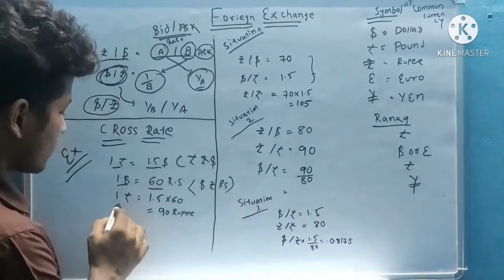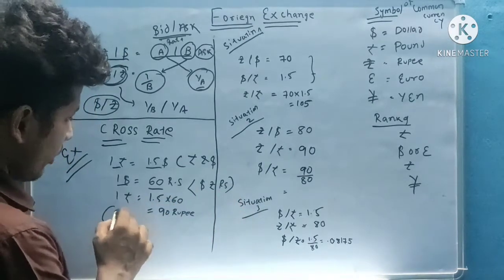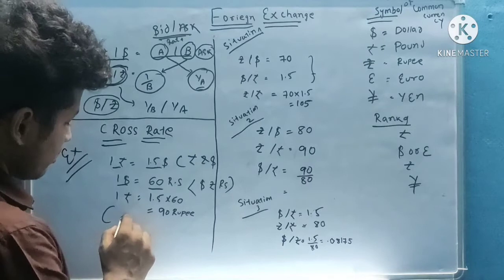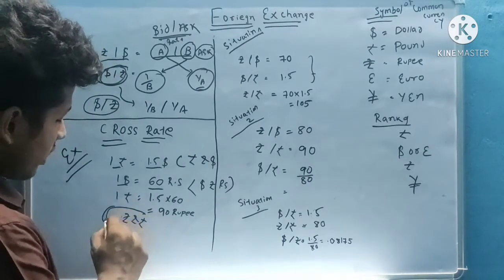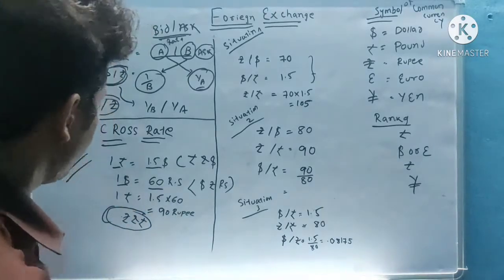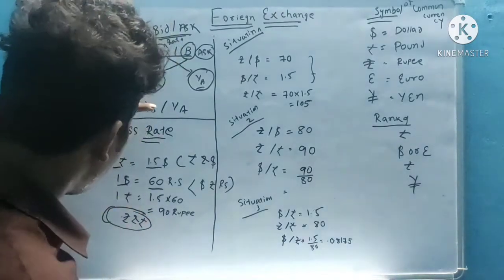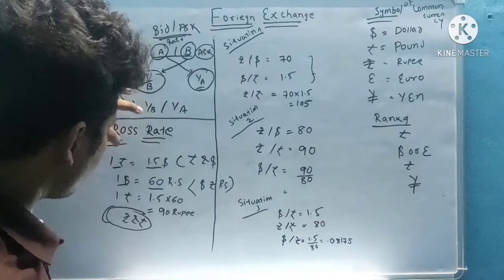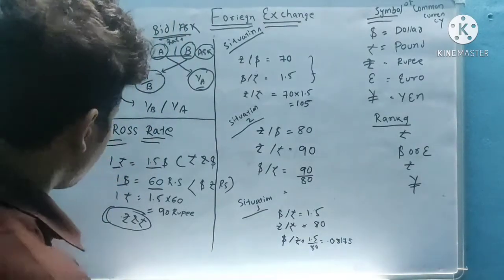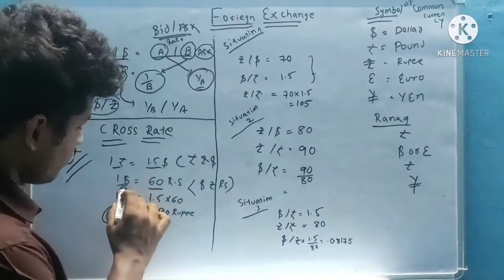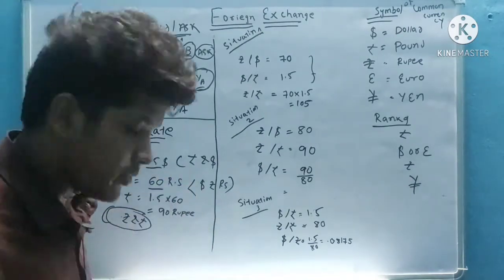Now the question asks, what is the rate between rupee and pound? Let's see the common sense. 1 pound is equal to $1.5. Now $1 is equal to 60 rupees.